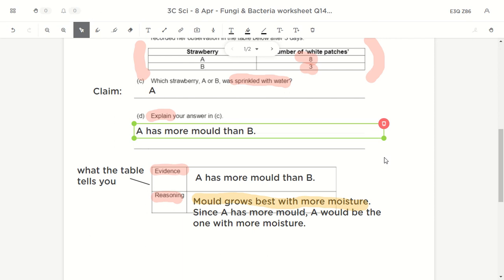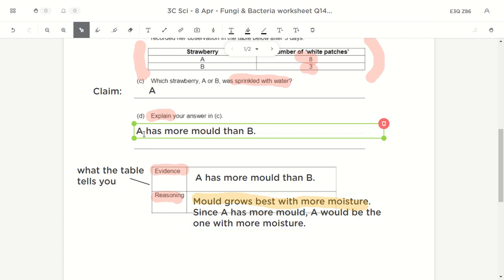Okay, so the box below here is to actually help you phrase what you need to write over here. In the exam, there won't be this box here. You have to craft it out in your mind. You have to think about the evidence, you have to think about the reasoning. But in practice, we'll give you the box so as to help you think in a certain structure. Okay, so answer is A.